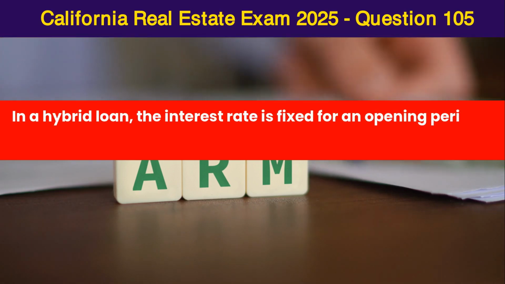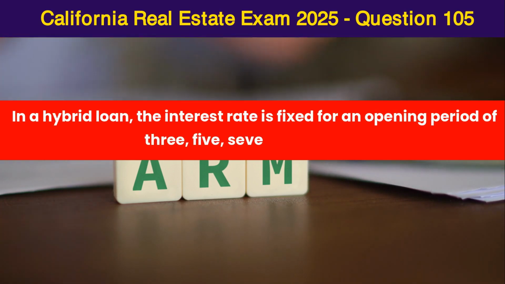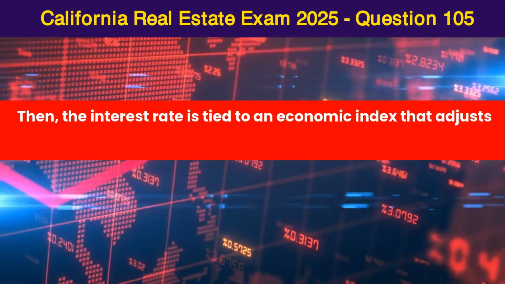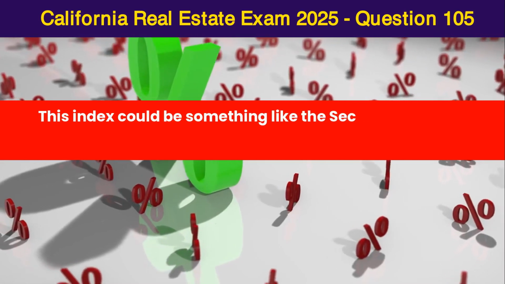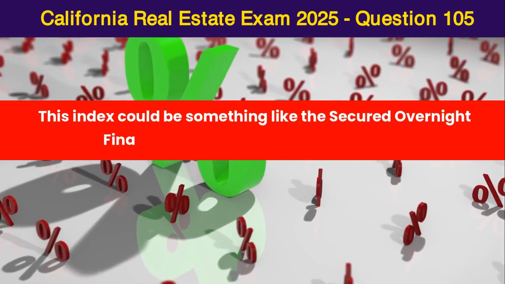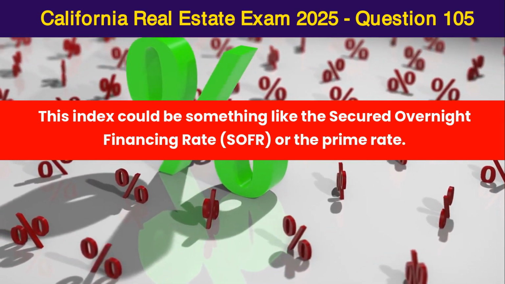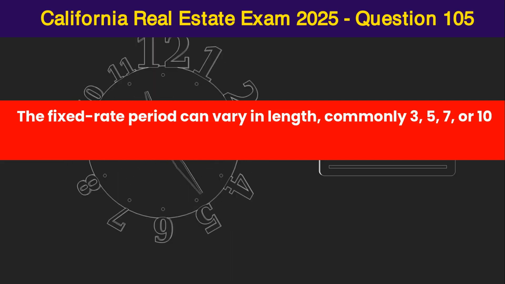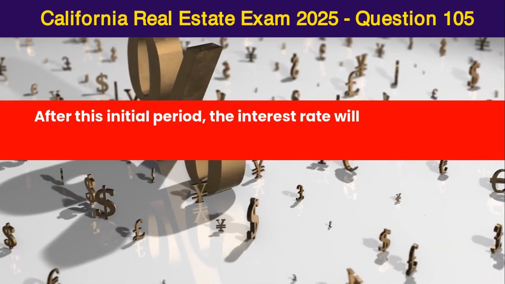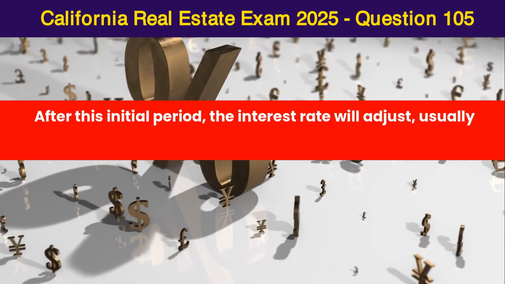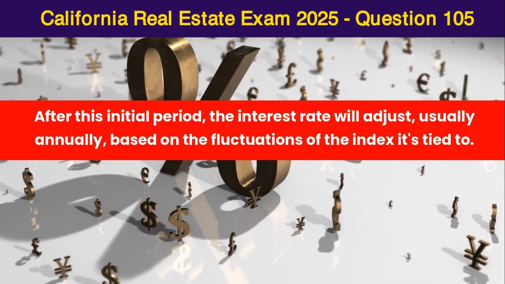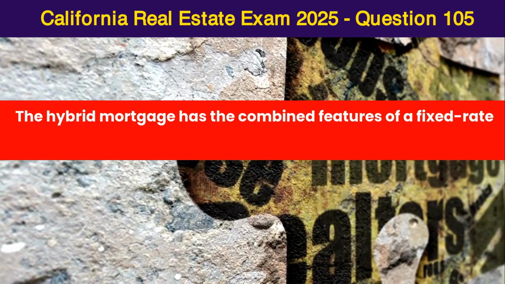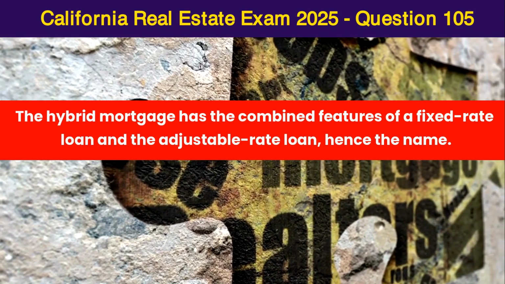In a hybrid loan, the interest rate is fixed for an opening period of 3, 5, 7, or 10 years. Then, the interest rate is tied to an economic index that adjusts every year. This index could be something like the Secured Overnight Financing Rate, SOFR, or the prime rate. The fixed rate period can vary in length, commonly 3, 5, 7, or 10 years. After this initial period, the interest rate will adjust, usually annually, based on the fluctuations of the index it's tied to. The hybrid mortgage has the combined features of a fixed-rate loan and the adjustable-rate loan, hence the